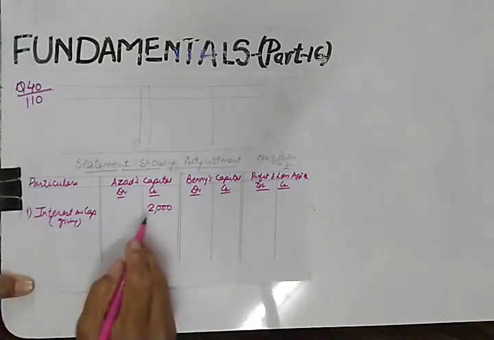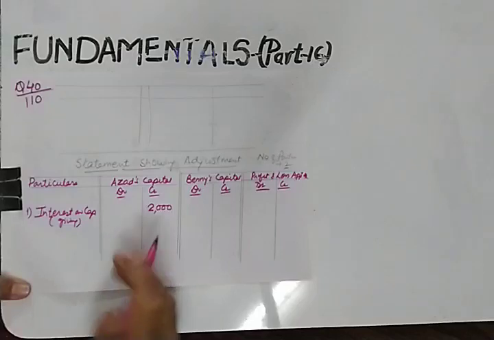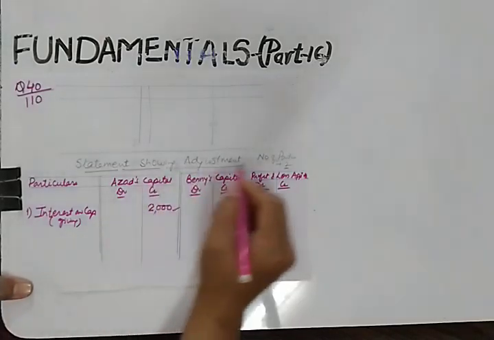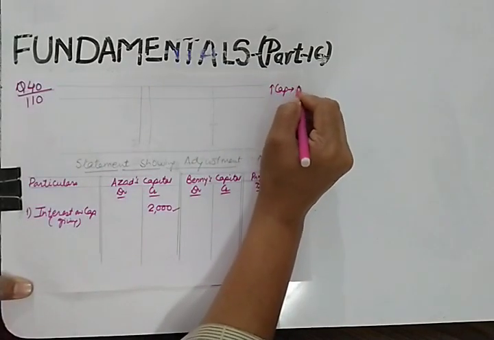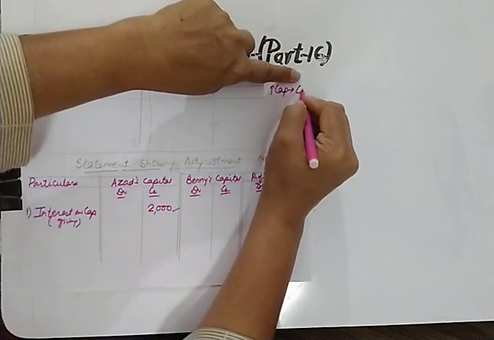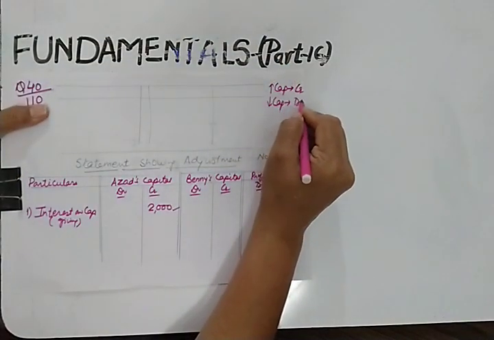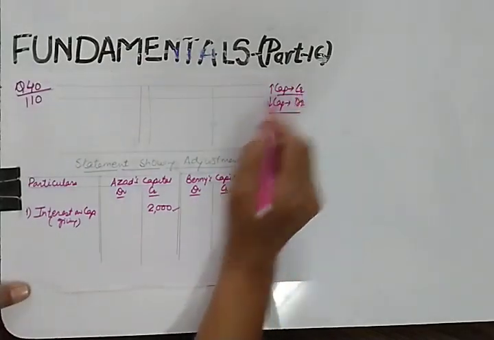So what is the rule for interest on capital? The rule for giving interest on capital will be credited. If you want to increase capital, give credit, and if you want to decrease capital, give debit. So this is the golden rule of capital.